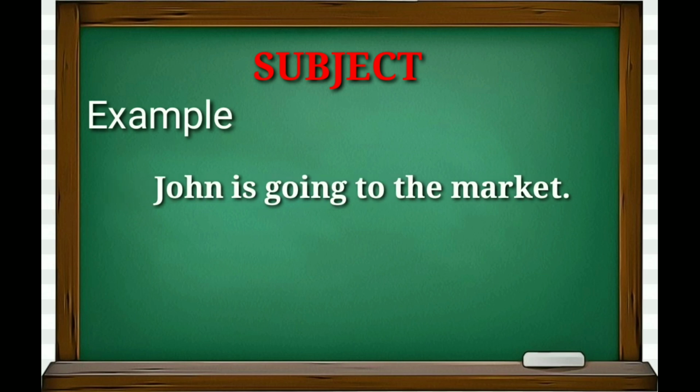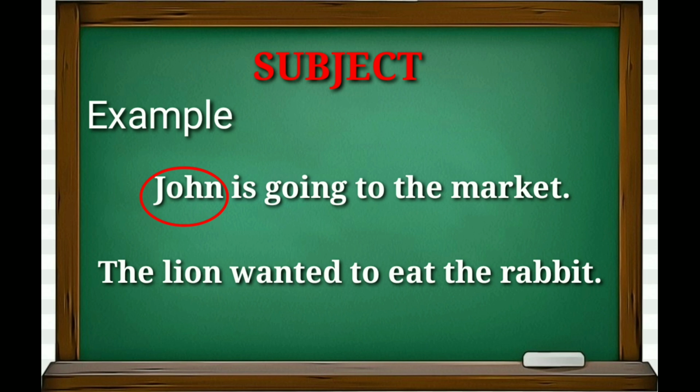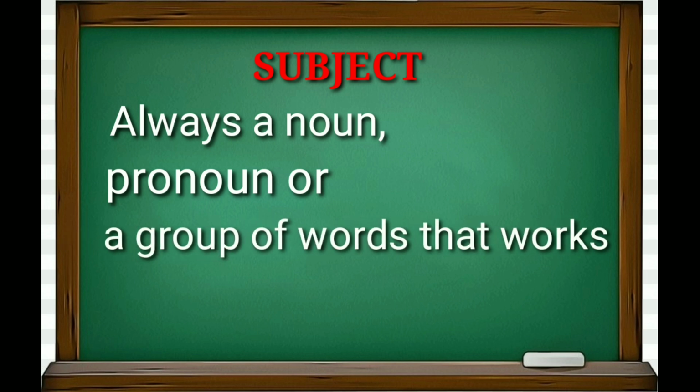John is going to the market. Here we are talking about John. So John is the subject of this sentence. Next, the lion wanted to eat the rabbit. This sentence tells us about the lion. So the lion is the subject. One more thing to add here: the subject is always a noun or a pronoun or a group of words that does the work of a noun.